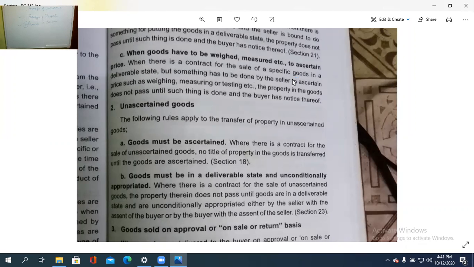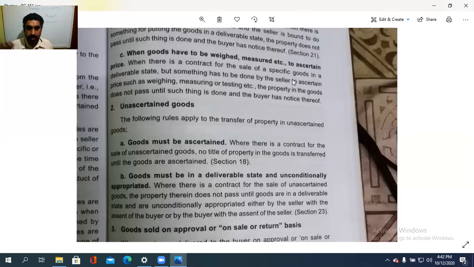Then only, goods are to be in a deliverable state, then only the transfer of the ownership is to be passed from seller to the buyer. And both the parties, the seller and the buyer, must mutually assent with regard to this. That is the case without any condition, that is unconditionally appropriated either by the seller with the assent of the buyer or the buyer with the assent of the seller. So both the parties without any condition they are joined, and also the goods are in a deliverable state,